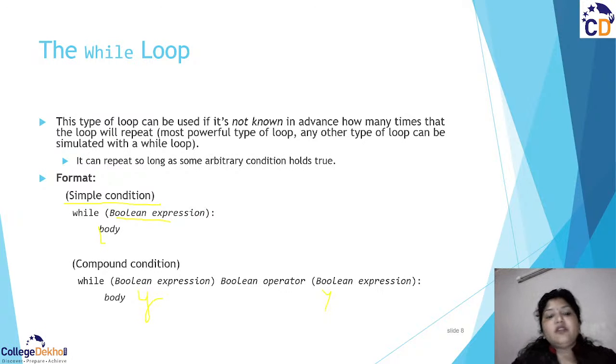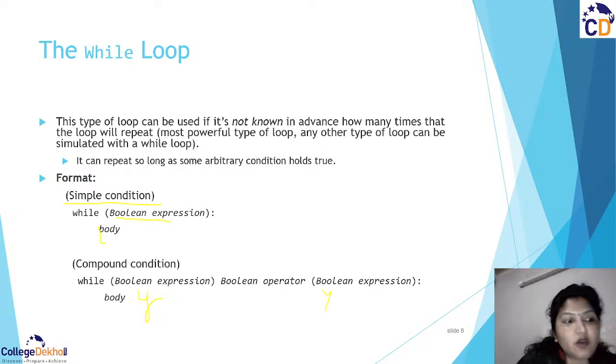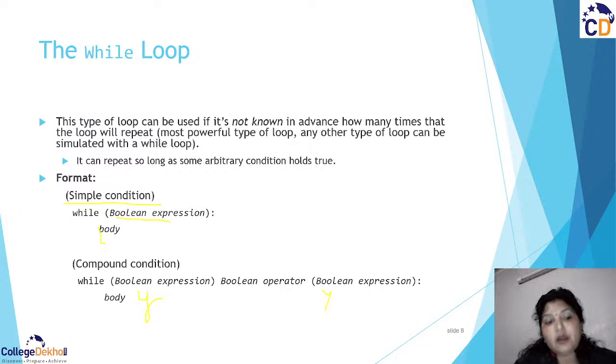Most of the time, when you have a boolean expression with logical operators or comparison operators between them, mostly we have logical operators when we use this kind of loop, right? So before executing, we can have multiple conditions, compound conditions, and then it enters the loop. If your conditions are true, then only does it go into the body of the loop, right?